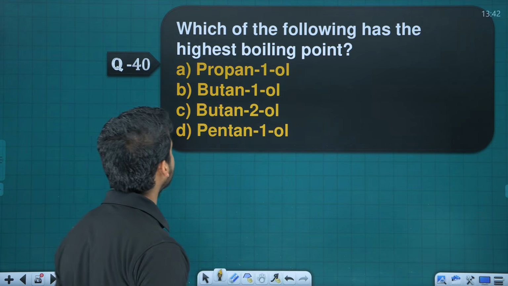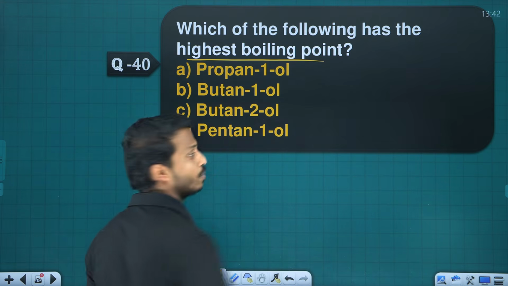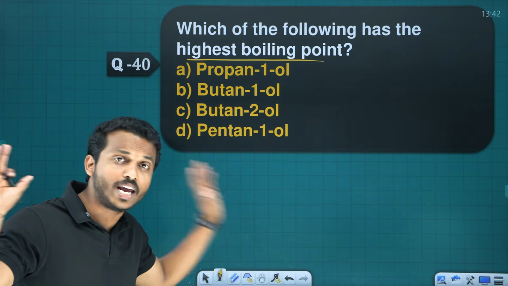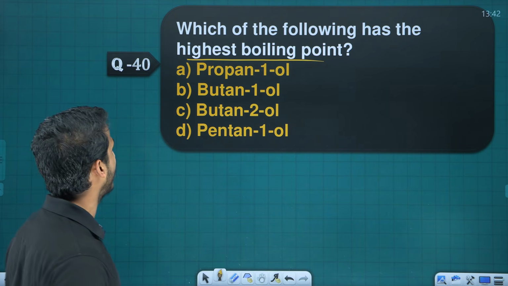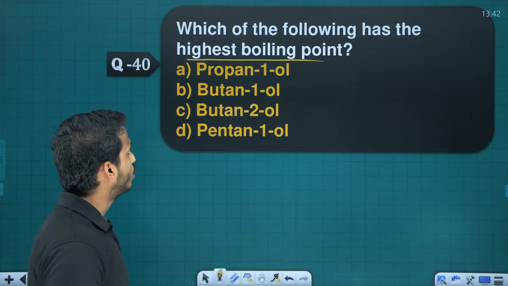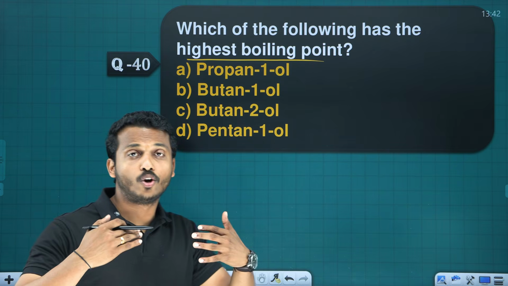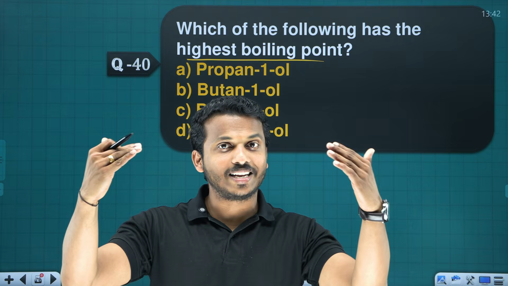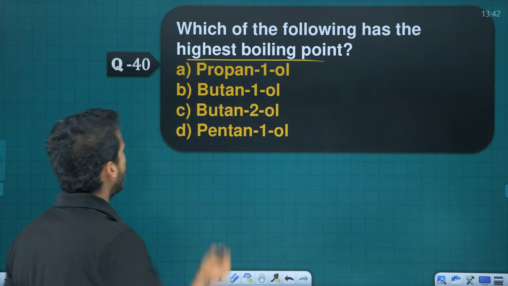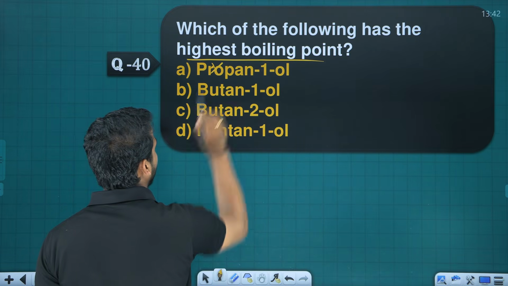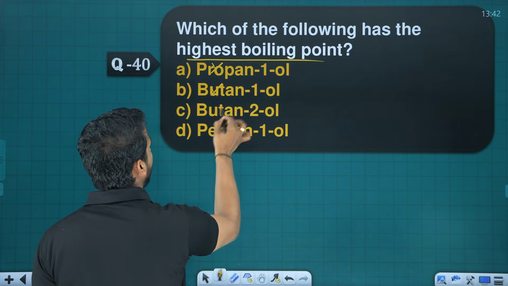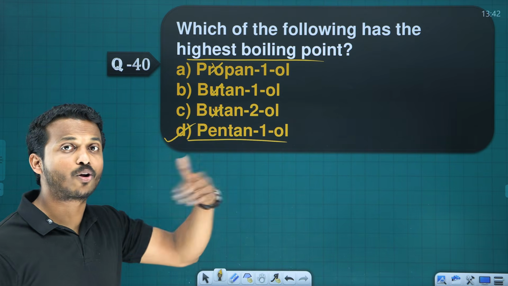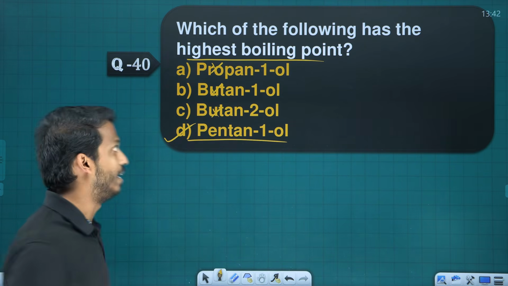Question number 40. Which of the following has the highest boiling point? Here again, all are alcohol. Alcohols have high boiling point due to strong intermolecular hydrogen bonds. And you check, as branches increase, boiling point decreases. As mass increases, boiling point increases. So propyl, we can cut it. Anyway, very simple. Propyl, butyl, pentyl: pentyl has the greatest number of carbon. As the number of carbon increases, boiling point increases.